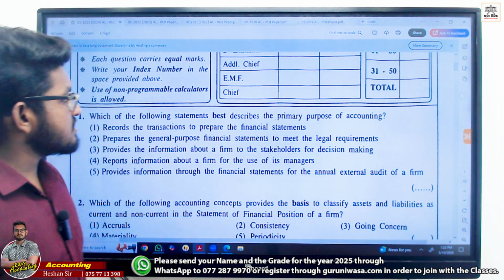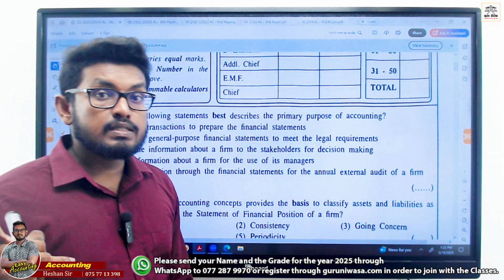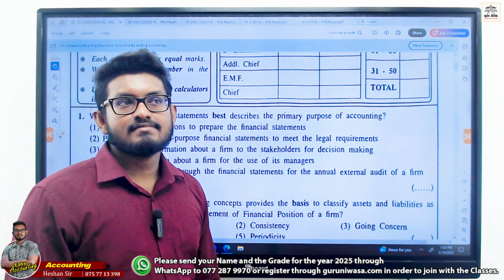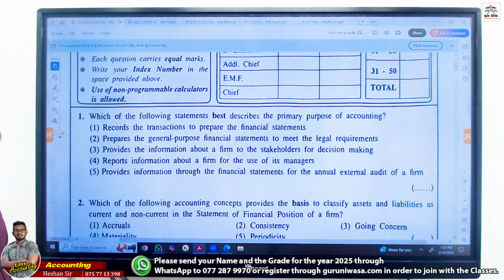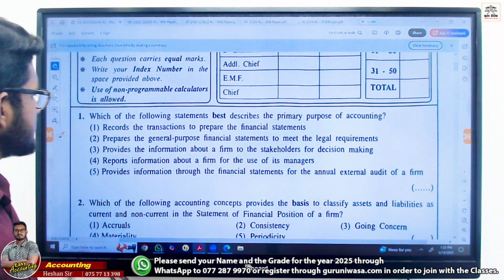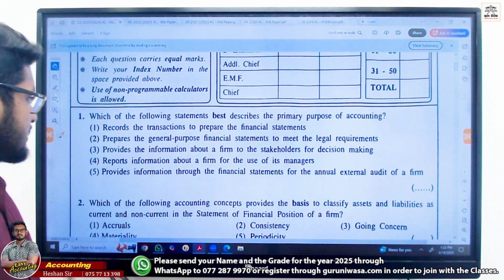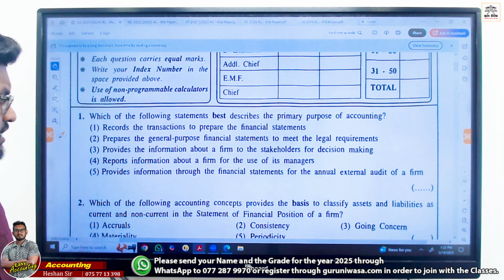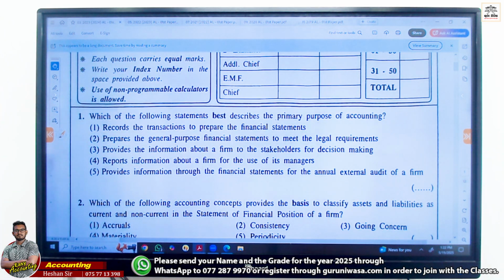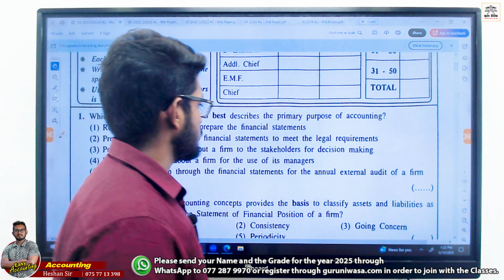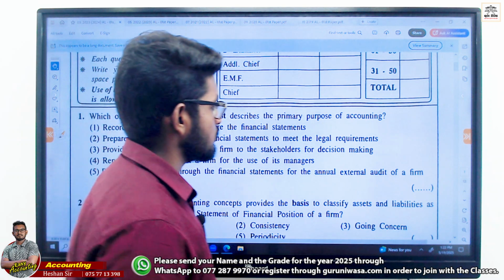Which of the following statements best describes the primary purpose of accounting? Primary purpose of accounting, here, right? About accounting. Record the transactions to prepare the financial statement. Prepare the general purpose financial statements to meet the legal requirement. Provide the information about the firm to the stakeholders for decision. Report information about a firm for the use of its manager. Provide information through financial statements for the annual external audit of a firm.